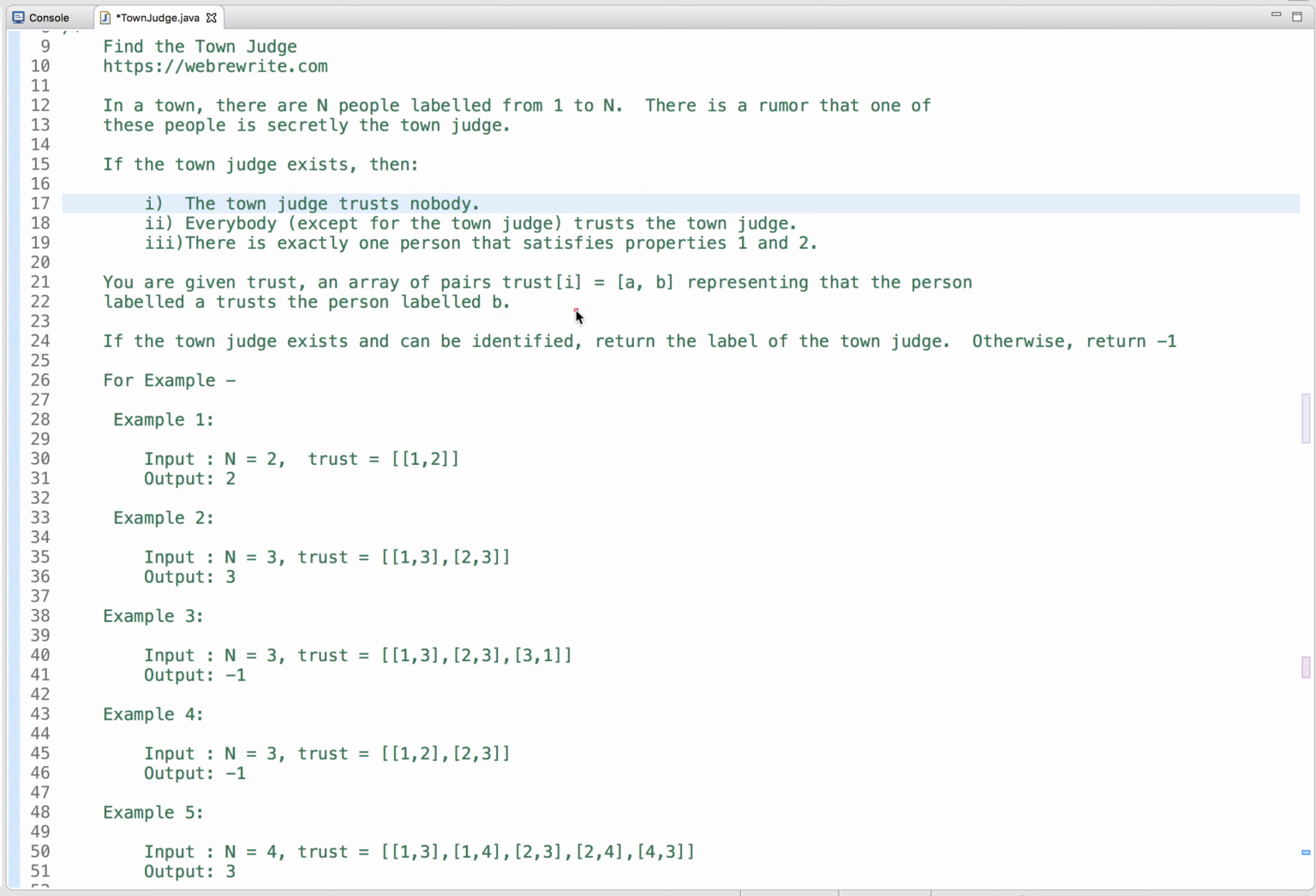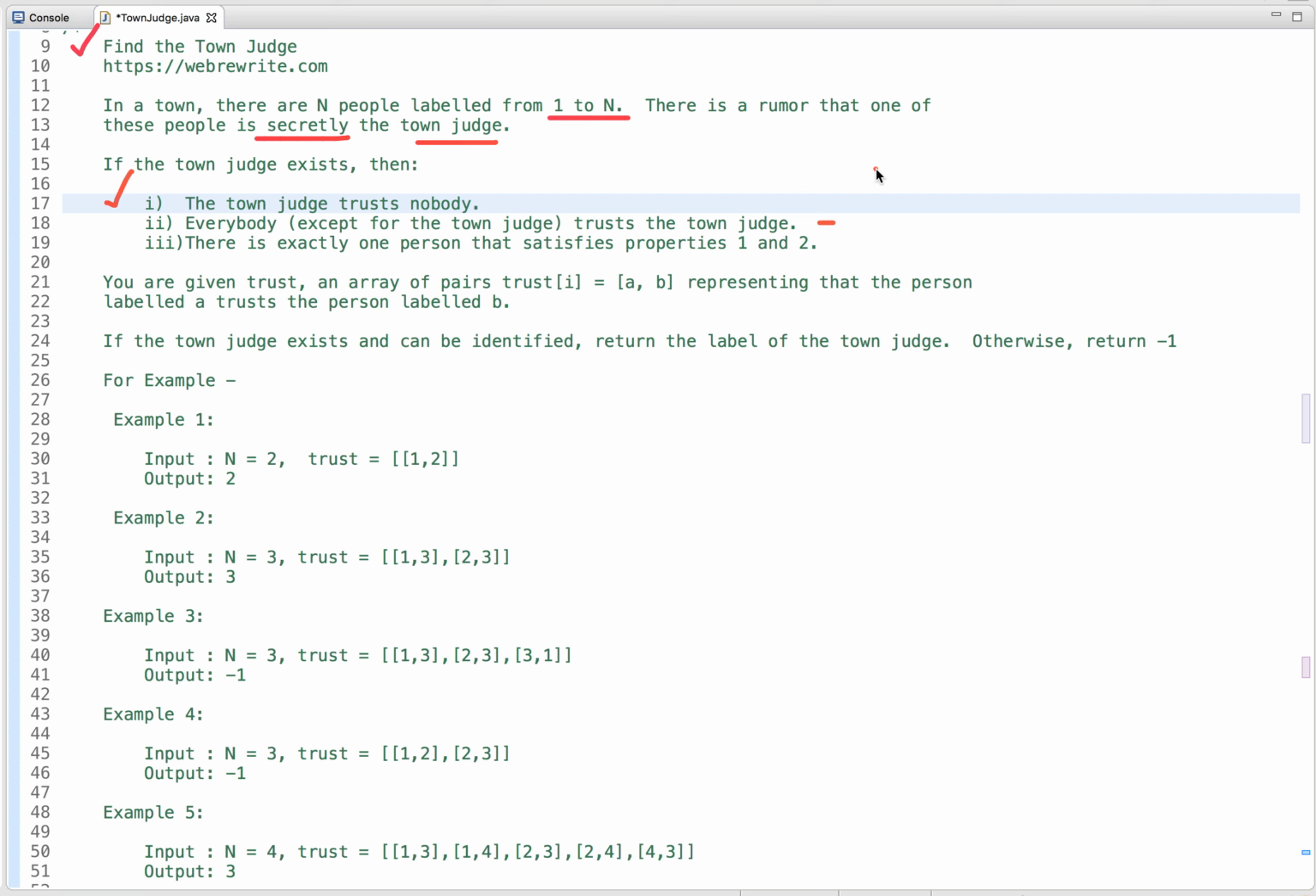In this tutorial, I'm going to discuss a very interesting problem, find the town judge. So the problem statement is, in a town, there are n people labeled from 1 to n. There is a rumor that one of these people is secretly the town judge. And if the town judge exists, then the town judge trusts nobody and everybody trusts the town judge.